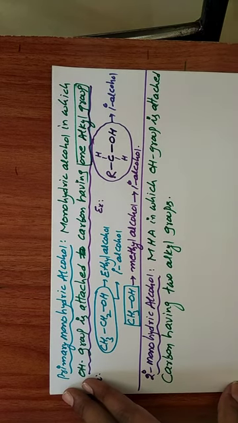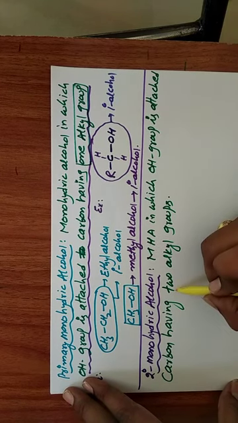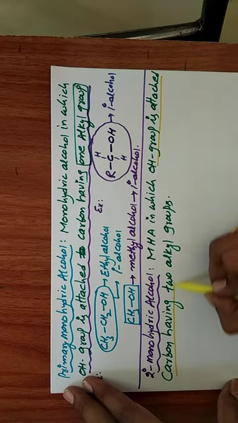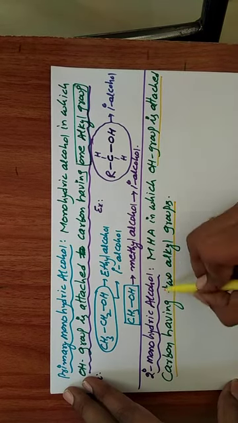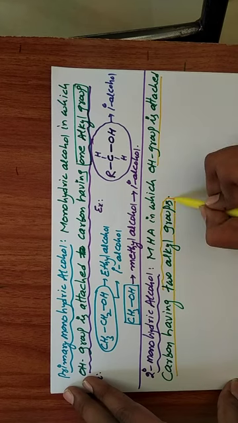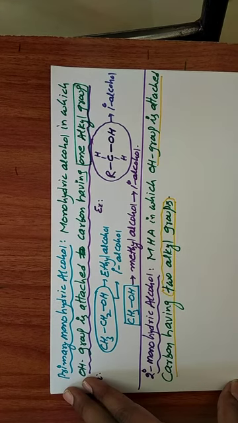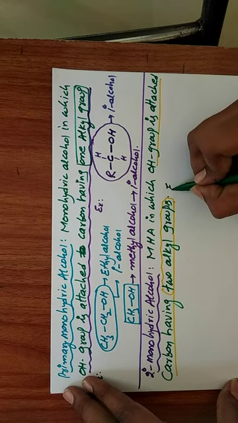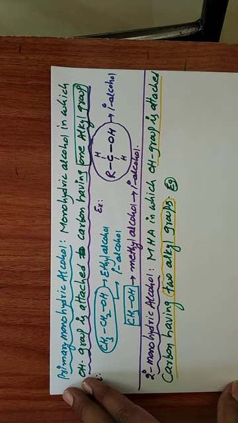Okay, in the case of this one, what is the important point? The OH group is attached to a carbon having two alkyl groups. According to the definition, now we can write the general formula.